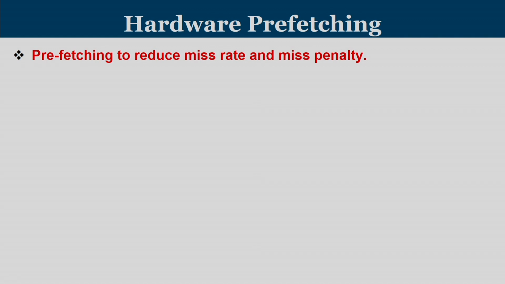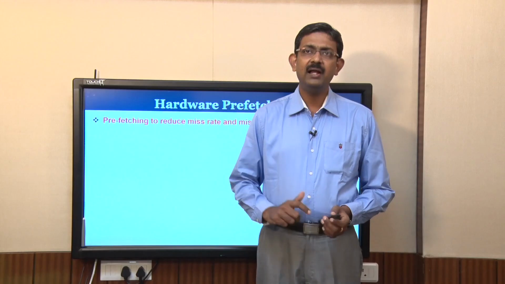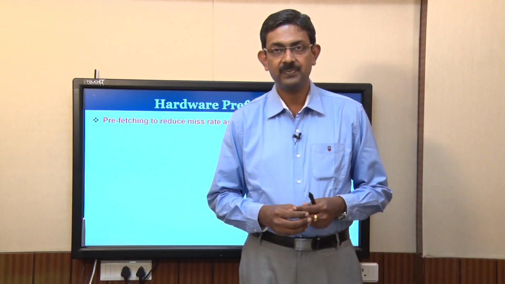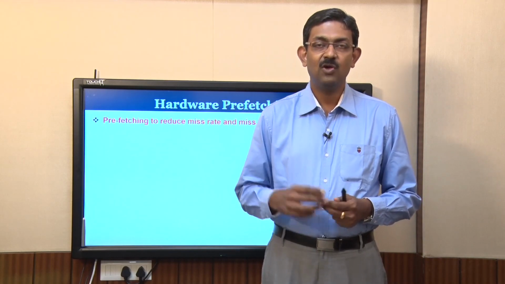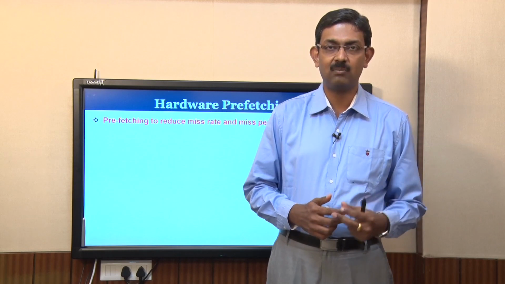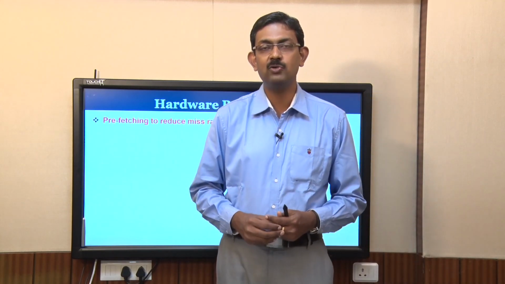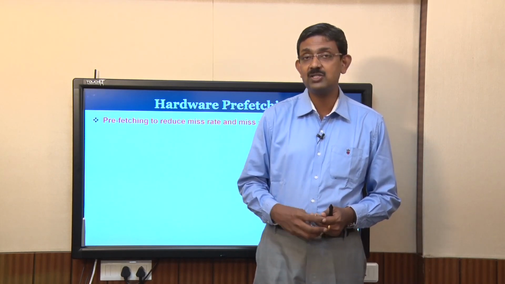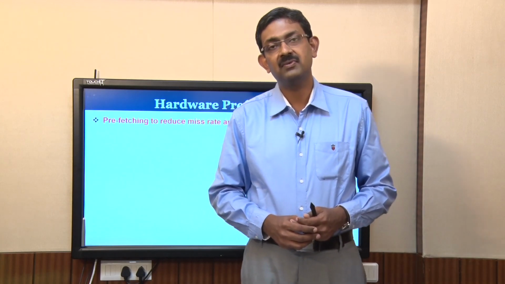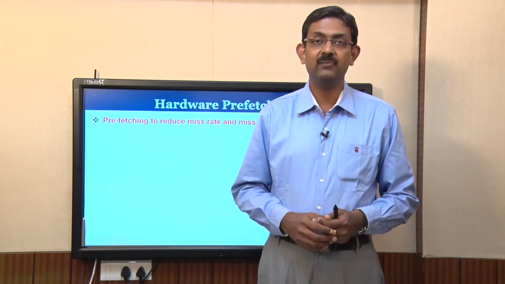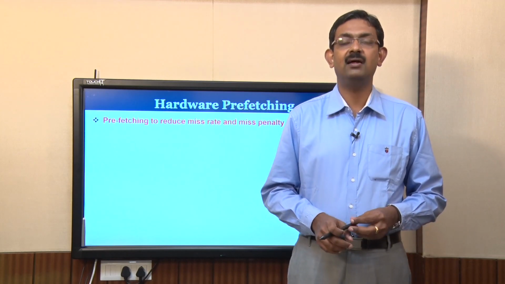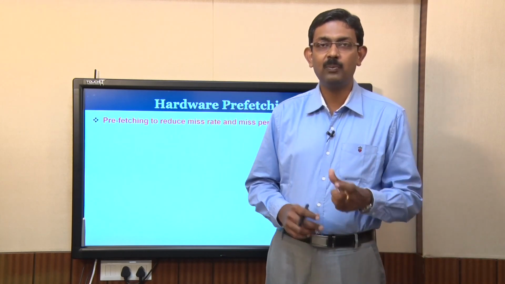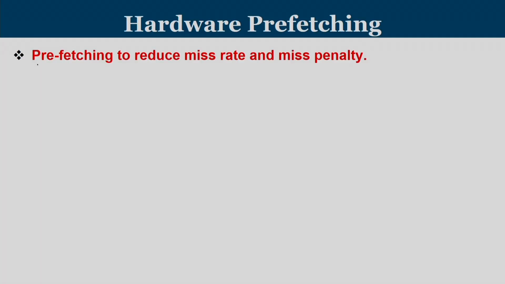Next optimization is known as hardware prefetching. The idea of prefetching means a block is brought to the cache memory before it is requested. When a block is requested, we call it a demanded block. Then the appropriate block is brought into cache memory upon demand. Can we have some mechanism by which we could predict what the future demands are going to be and then bring those blocks a priori, such that whenever they are really needed, they are always available in the cache? The technique of bringing a block before it is demanded is known as prefetching.